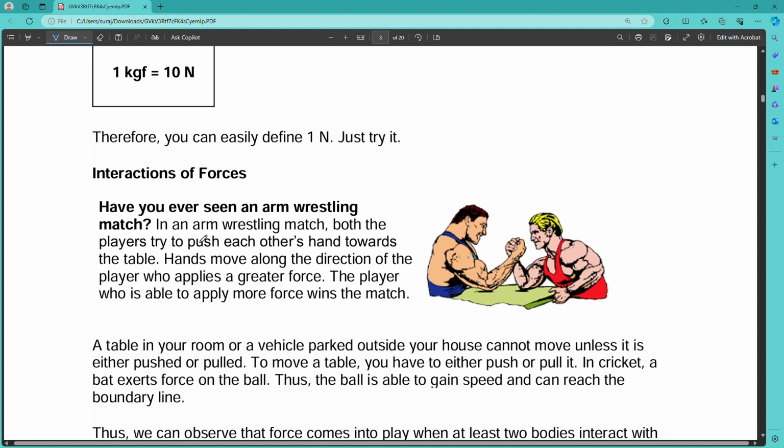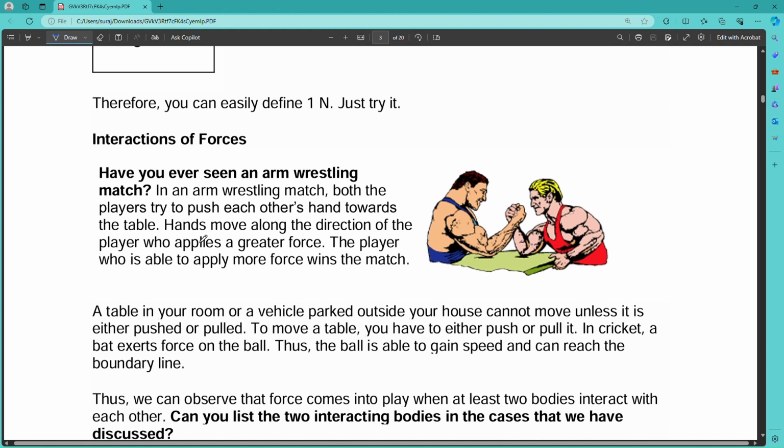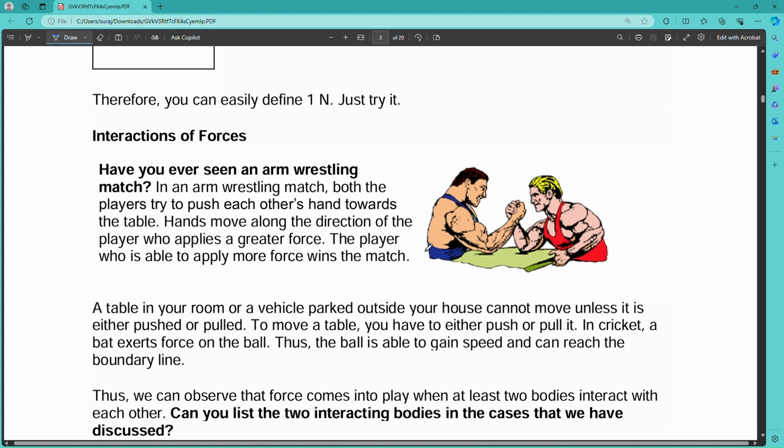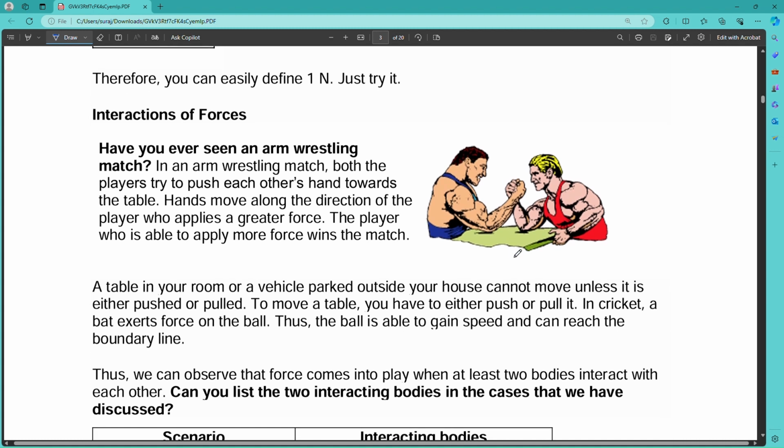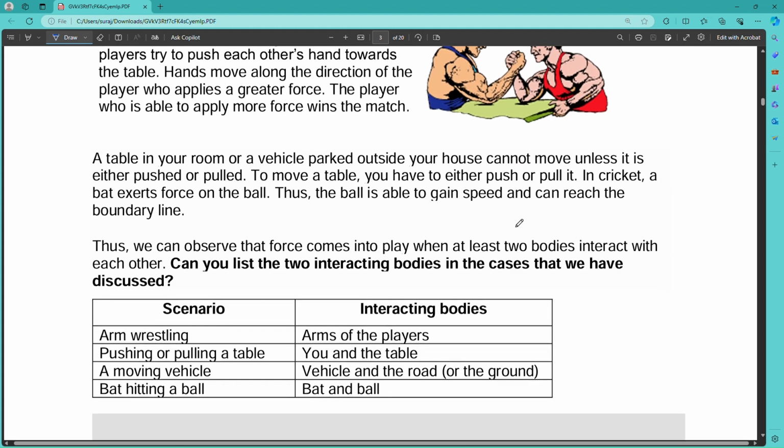Then we come to the interaction of forces. Have you ever seen an arm wrestling match? Two persons connect with each other with their hands and apply force. After contact they apply the force. If both apply the same amount of force, they will stay in the middle position. If someone has greater force, then one will win and the other will lose the game.